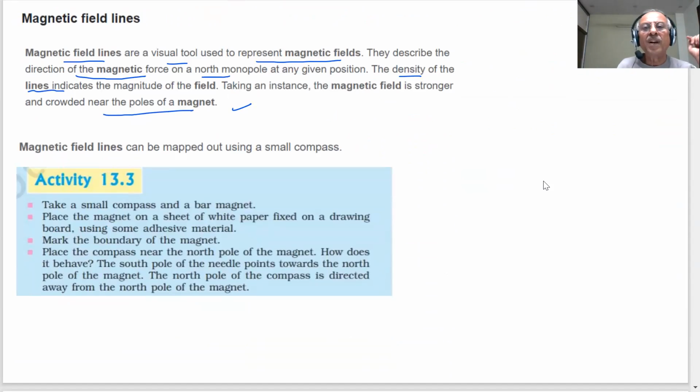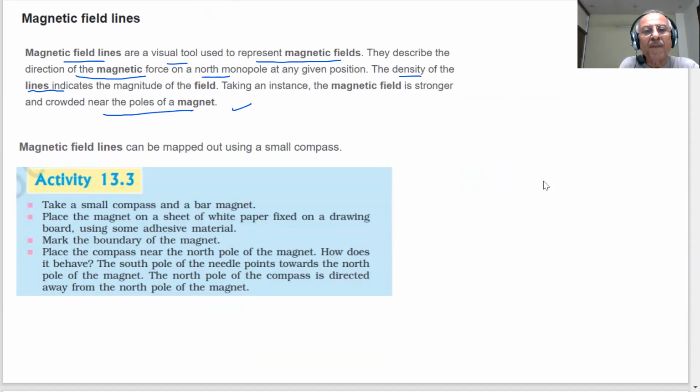So magnetic field lines can be used as a tool to represent the magnetic field, and they also give us the direction of the magnetic force. The thicker they are at a particular region, the greater the field.